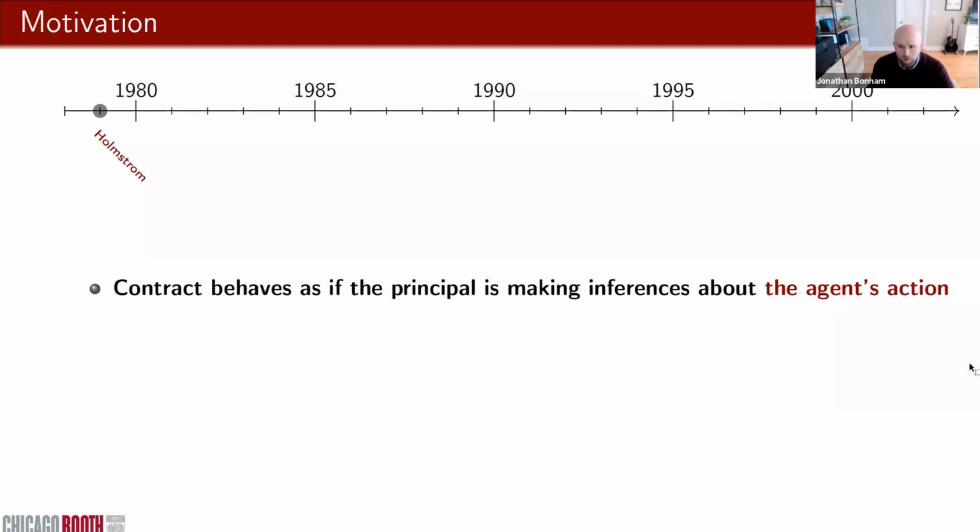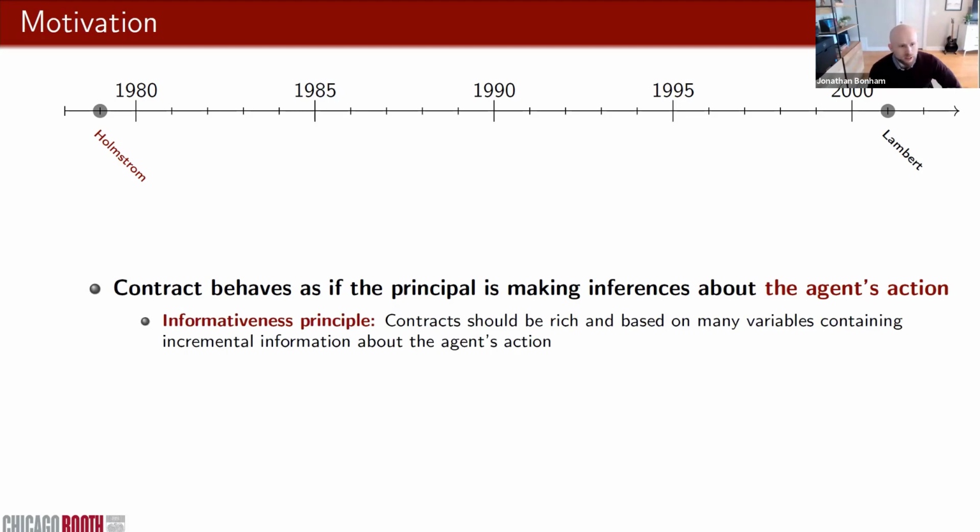So let me just list a few of them. Rather than picking them arbitrarily myself, let me go straight to Lambert's 2001 JAE review paper. And I'll just go down the list in section 2 of that paper and name the implications that he felt were most important following Holmström's analysis. So the first thing that he brings up is the informativeness principle, which is in Holmström 79 itself. And the point here is that any signal that's incrementally informative about the agent's action should be included in the contract, and therefore we would expect contracts to be rich and based on many variables in practice.